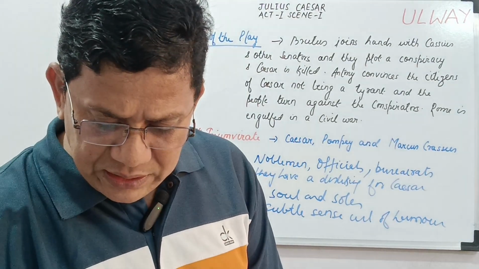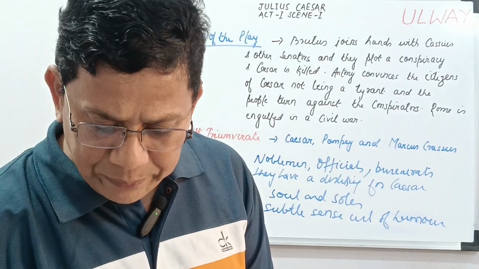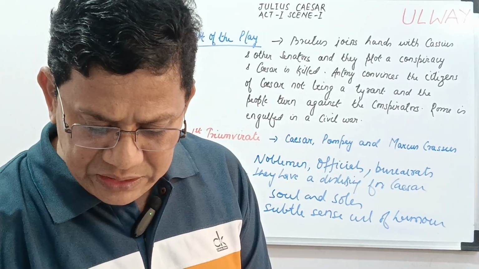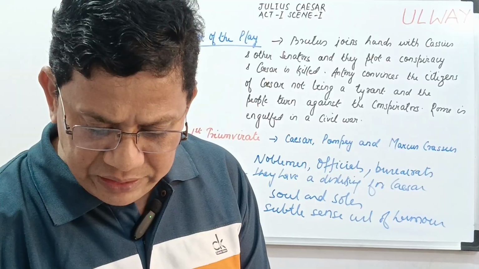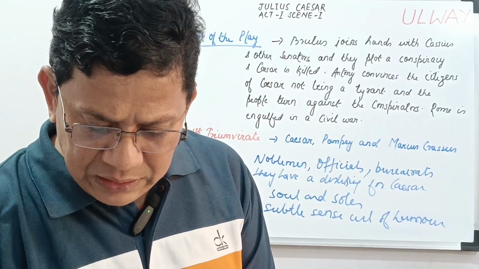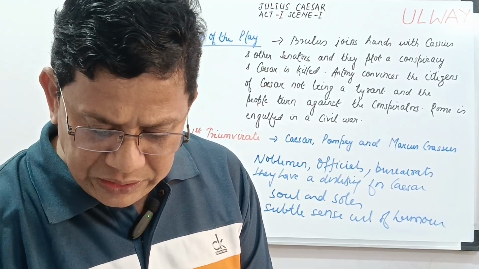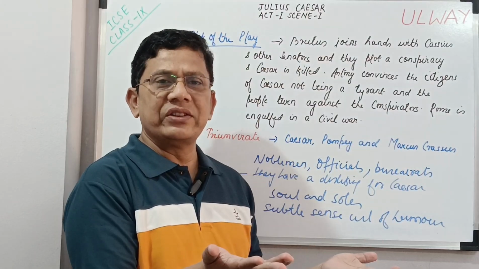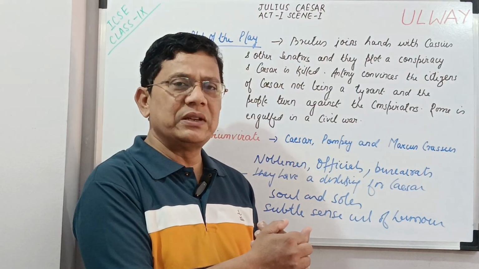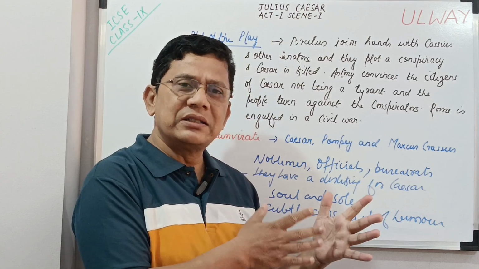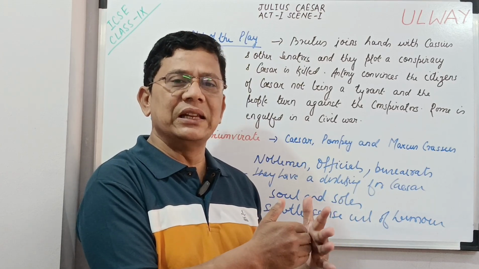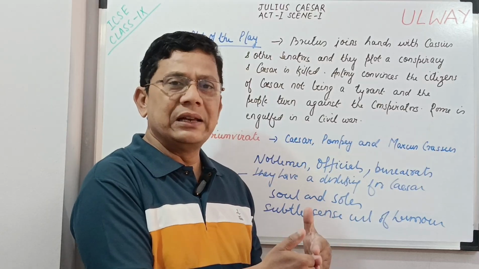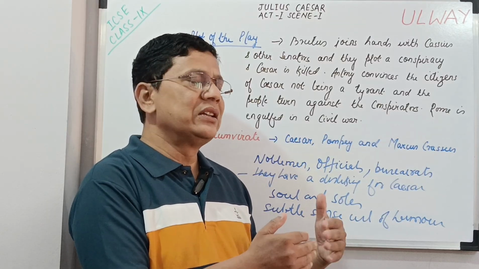Second citizen: Truly, sir, all that I live by is with the awl. I meddle with no tradesman's matters, nor woman's matters, but withal I am indeed, sir, a surgeon to old shoes. When they are in great danger, I recover them. As proper men as ever trod upon neat's leather have gone upon my handiwork. The second citizen continues not answering straight. He continues in his own way. He said that he earns his living through the use of an awl. No wrongdoing for him, no political indulgences.